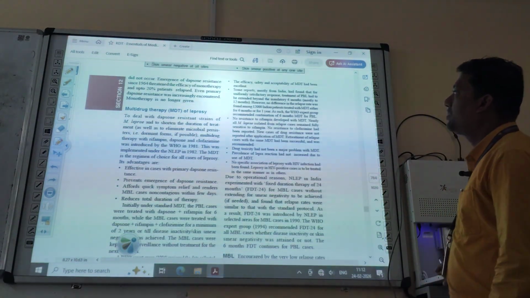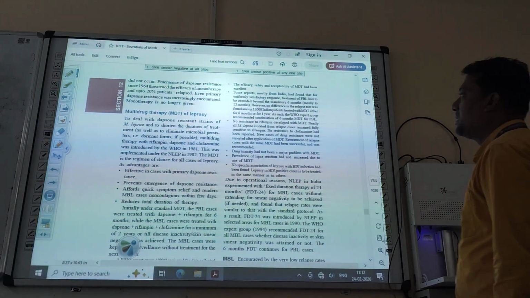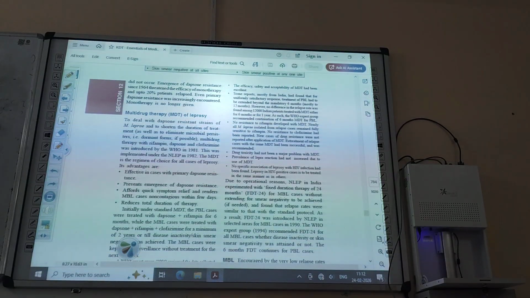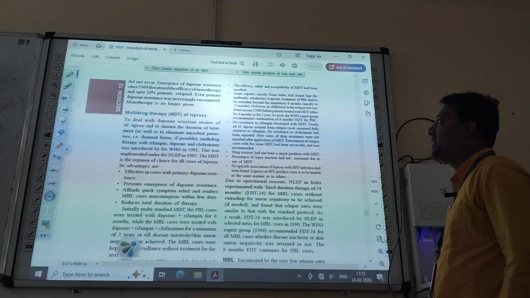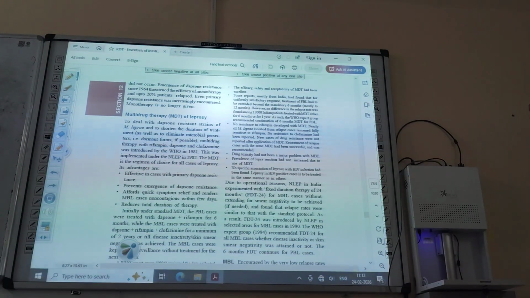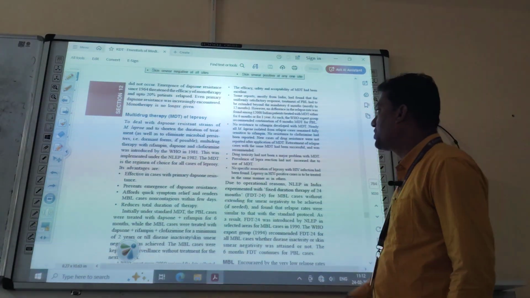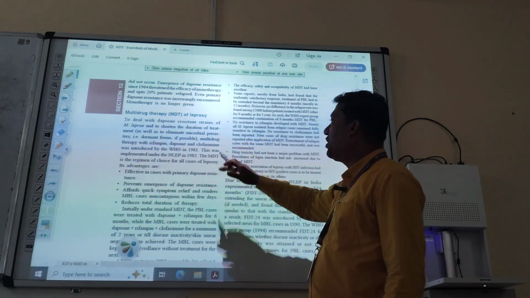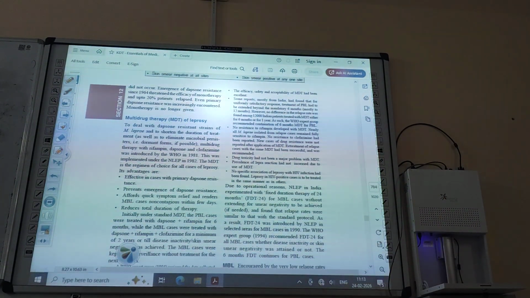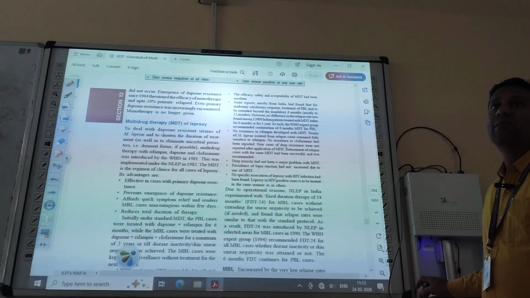Then we discuss about the multi-drug therapy, MDT, of leprosy. To deal with dapsone-resistant strains of M. lepra and to shorten the duration of treatment, as well as to eliminate the microbial persisters or dormant form if possible, multi-drug therapy with rifampin, dapsone, and clofazimine was introduced by WHO in 1981.